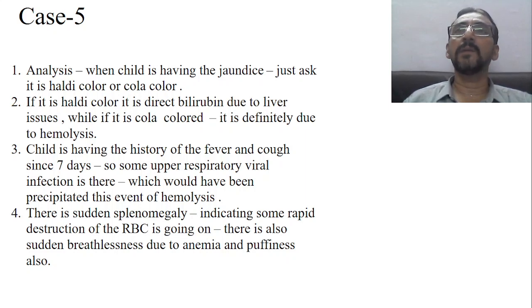Sometimes in the newborn baby there is intraventricular hemorrhage, from the uterine period itself. At the time of birth the child is asphyxiated and not crying at all.